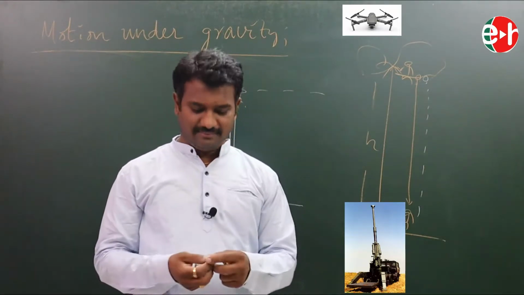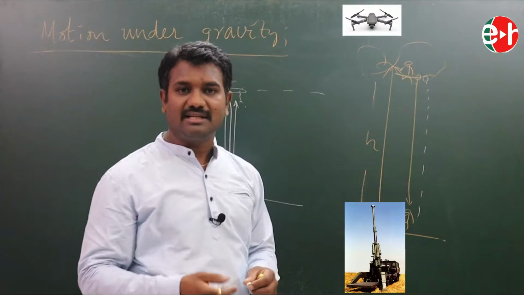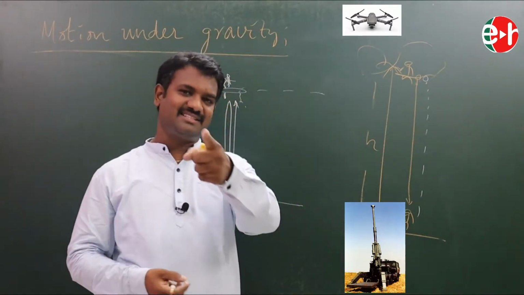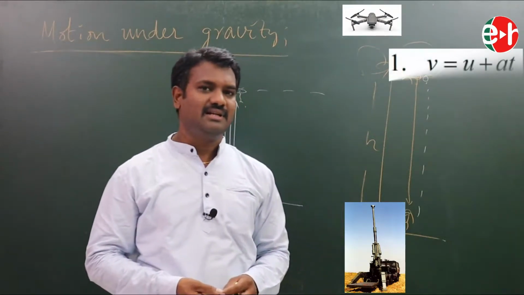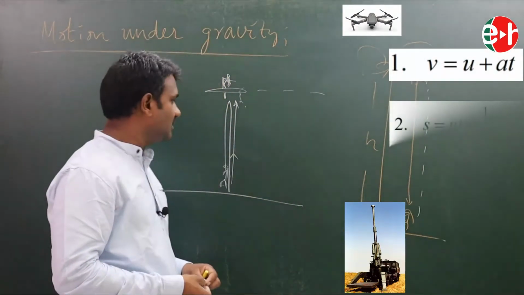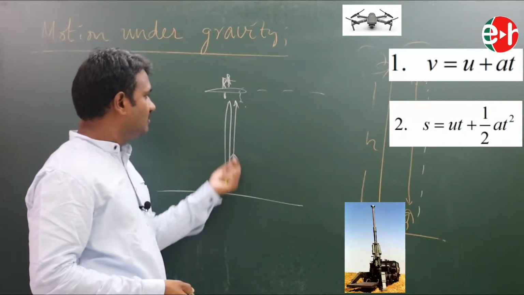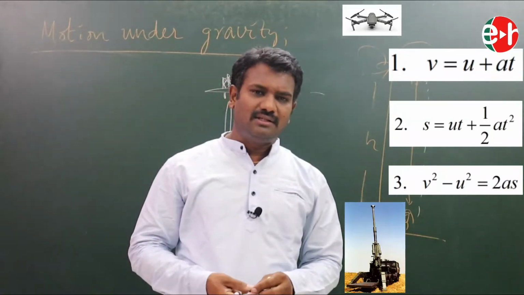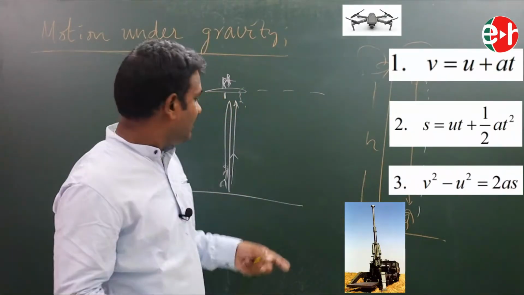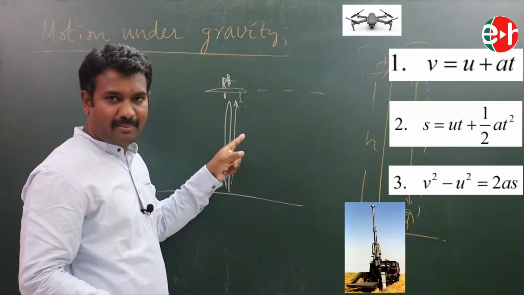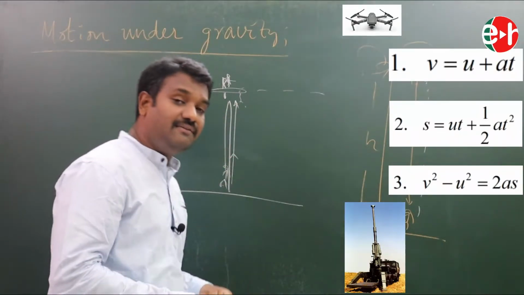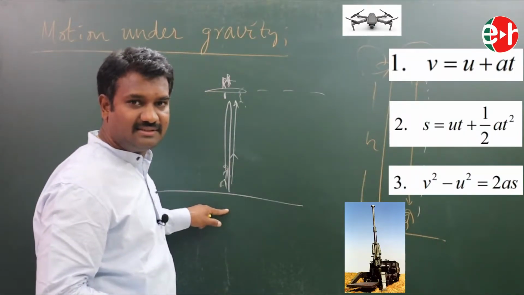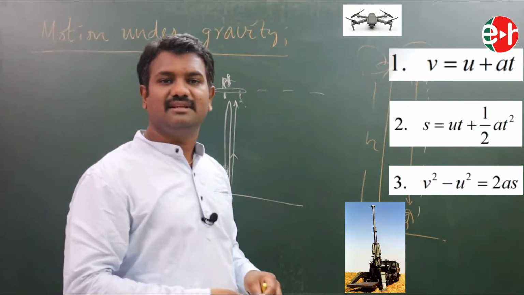How can I find this? Again by using our magical formulae, magical equations. What are they? Yes, equations of motion. By using our equations of motion, we can find with which velocity I have to shoot my target, then it exactly hits. Or if I want to calculate the time at which my bomb hits this, I need equations of motion. Or if I want to find the height, where it is exactly from the surface, I can find it by using our equations of motion.